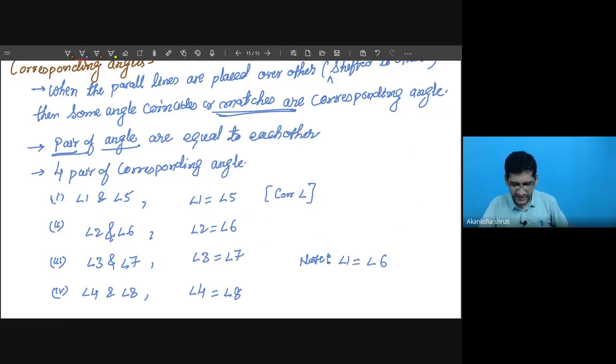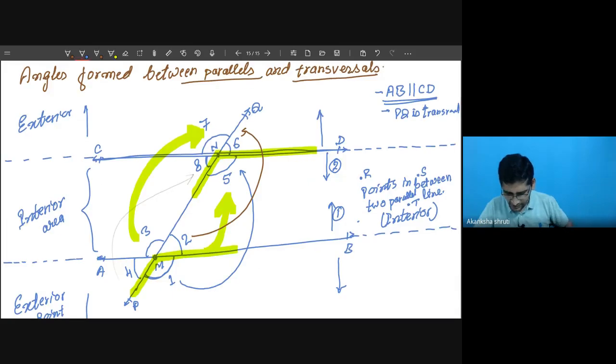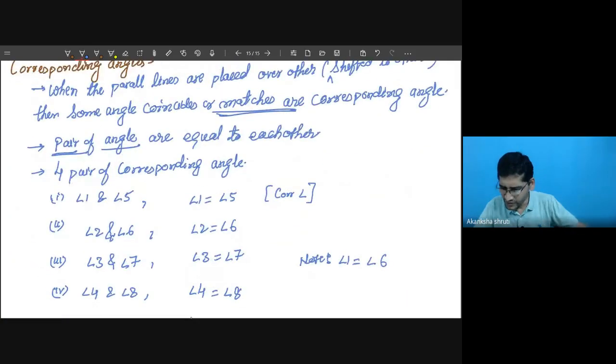Six. Will this match? Student, 1 and 6. Observe carefully. 2 is equal to 6, but 1 is not equal to 2. So this one cannot be equal to 6. Or from the figure, you can see that 1 is at the lower one, but 6 is at the upper one. So it cannot be equal. Okay, student? So write a note. These are not equal. And also, 1 and 6 cannot be called corresponding angles.